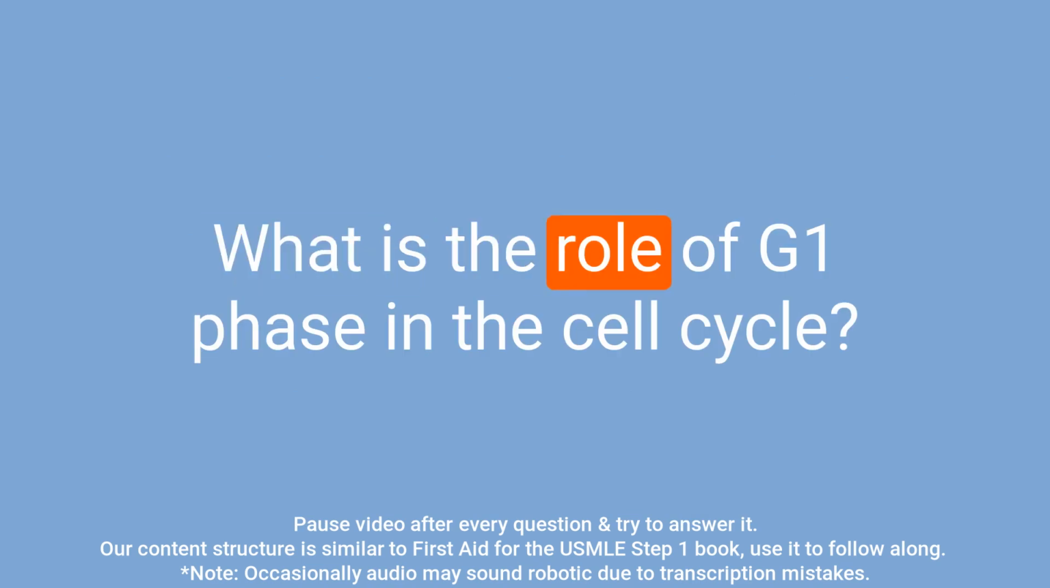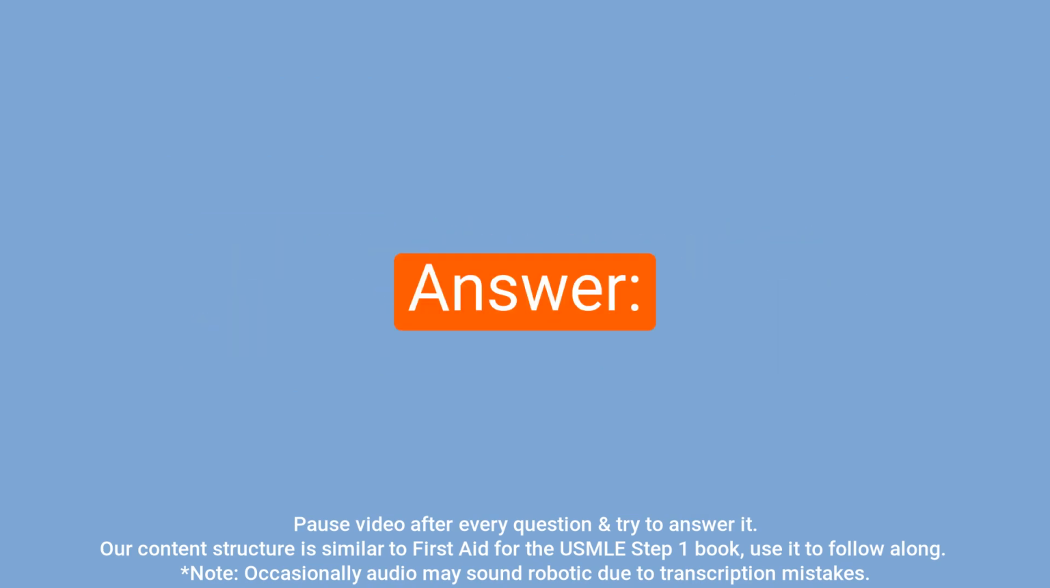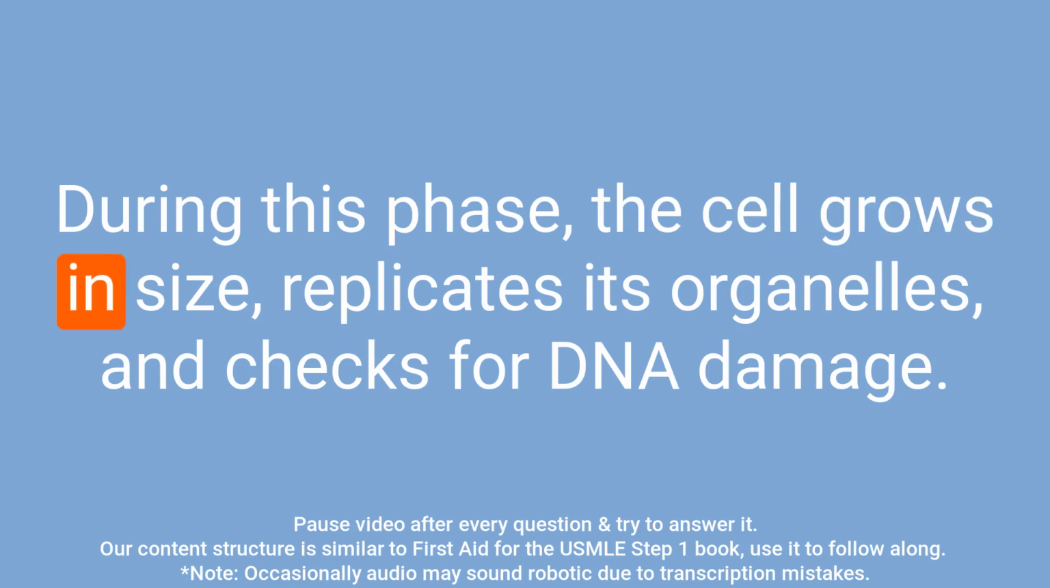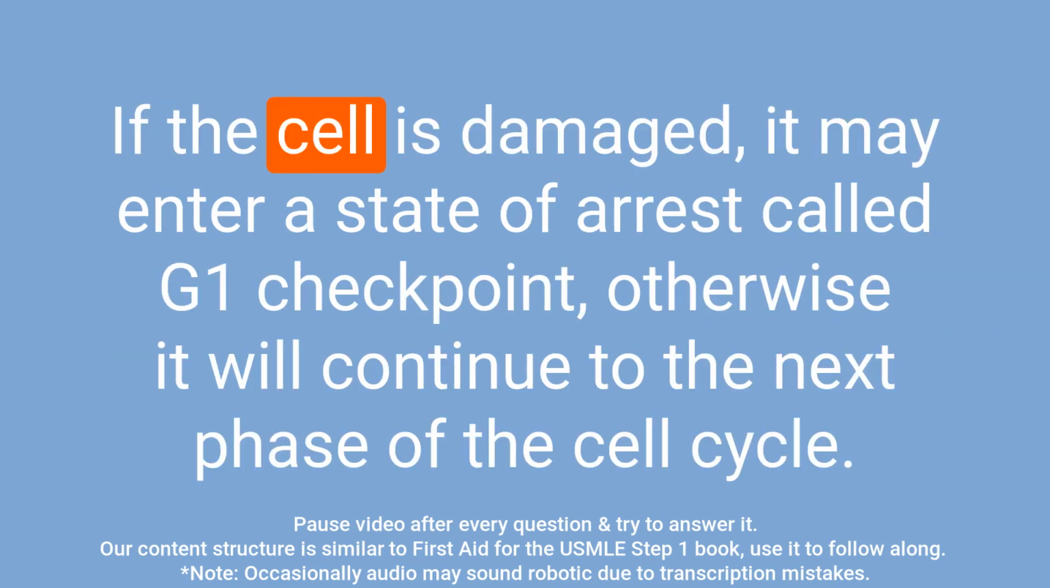Question: what is the role of G1 phase in the cell cycle? Answer: the G1 phase is the first phase of the cell cycle, and it is a period of cell growth and metabolic activity. During this phase, the cell grows in size, replicates its organelles, and checks for DNA damage. If the cell is damaged, it may enter a state of arrest called G1 checkpoint, otherwise it will continue to the next phase of the cell cycle.